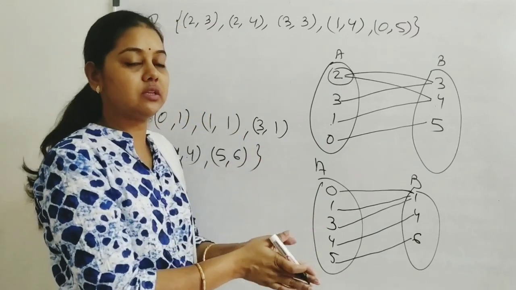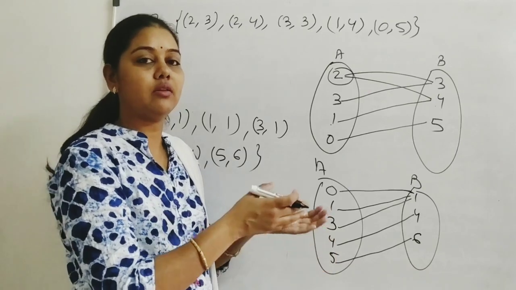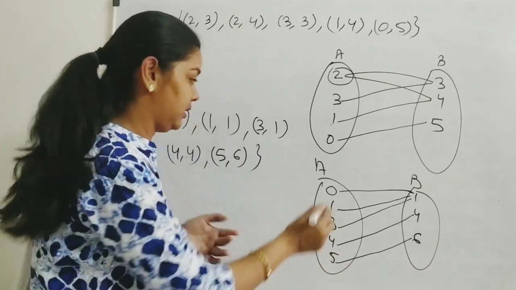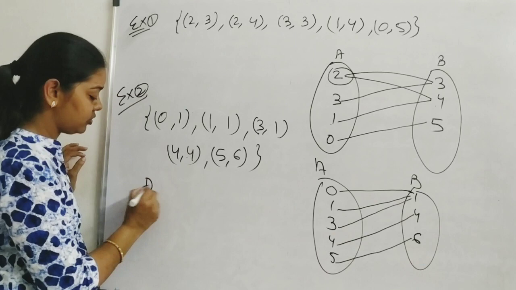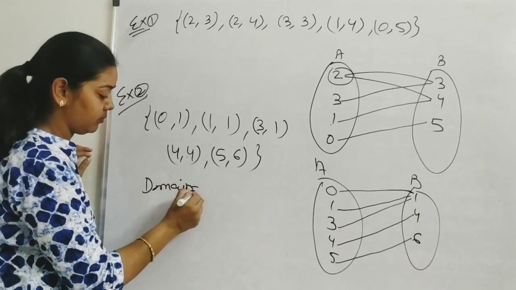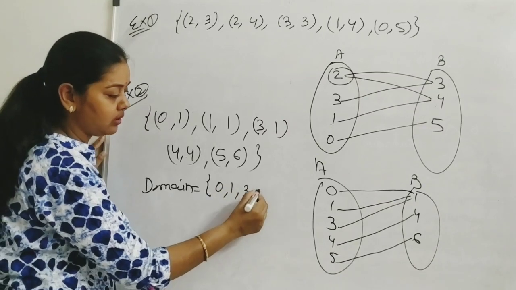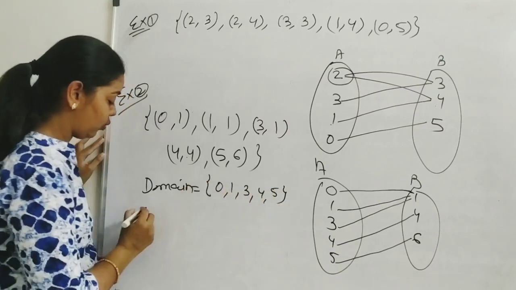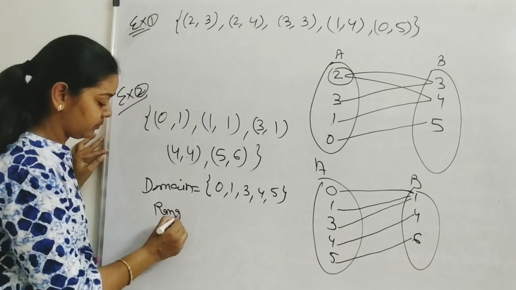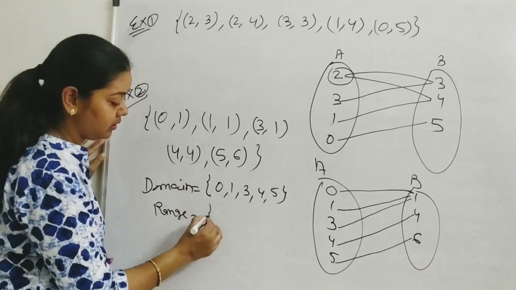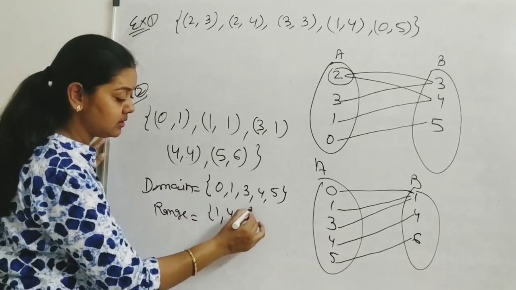So when it is a function, now tell me what is the domain, range and codomain here. What is the domain? Domain will be 0, 1, 3, 4 and 5. What is the range? Range will be 1, 4 and 6.